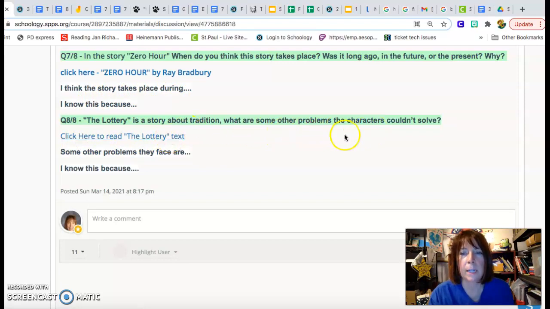Q8, The Lottery is a story about tradition. What are some other problems the characters couldn't solve? Click here to read The Lottery text. Some other problems they face are, I know this because.